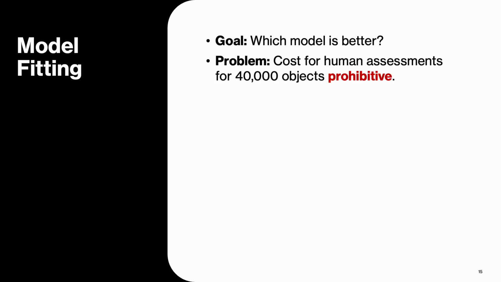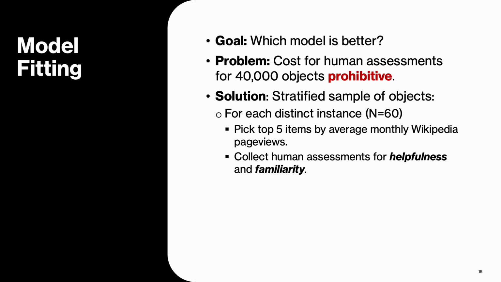We have established possible proxies for helpfulness and familiarity. But how do we evaluate good models for our purposes? Ideally, we would have human assessments for all 40,000 objects in our initial dataset, but that would be very cost-intensive. To solve this issue, we aim to generate a smaller subset with crowdsourced labels by creating a stratified sample of objects. We first considered clusters of objects based on the distinct instance they belong to. So city, highway, skyscraper, lakes, etc.